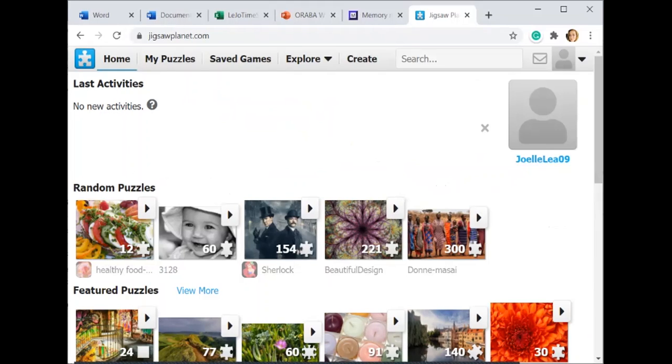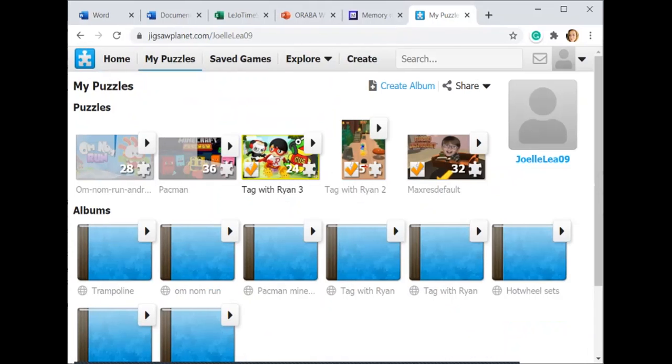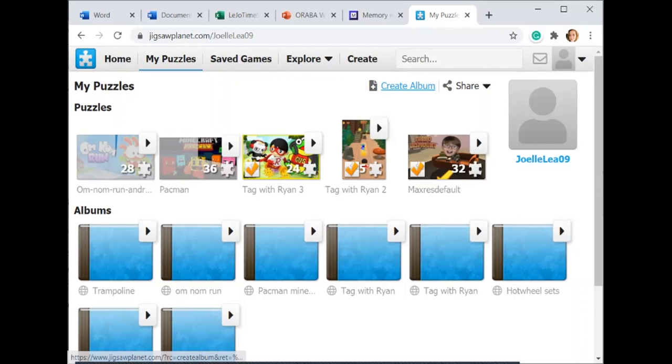Jigsaw Planet is another free resource. You can create a free logon if you need. If they don't have the pictures you want, you can download from the internet, save it to your computer as an image, and then upload it in this feature called Create Album.